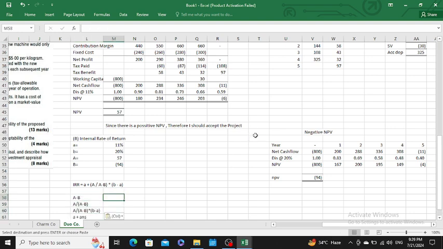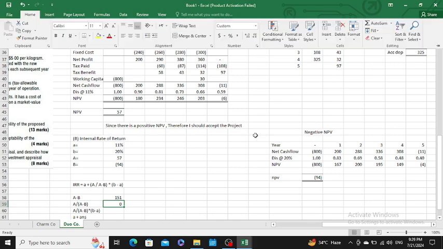Sir, initially, in step one, you should subtract the negative NPV from the positive NPV, which means the positive NPV of 57 is subtracted with the negative NPV of minus 94. After subtracting, we would get a positive 151. Then we divide 57 divided by 151, A divided by A minus B, which means we would get something in decimals.